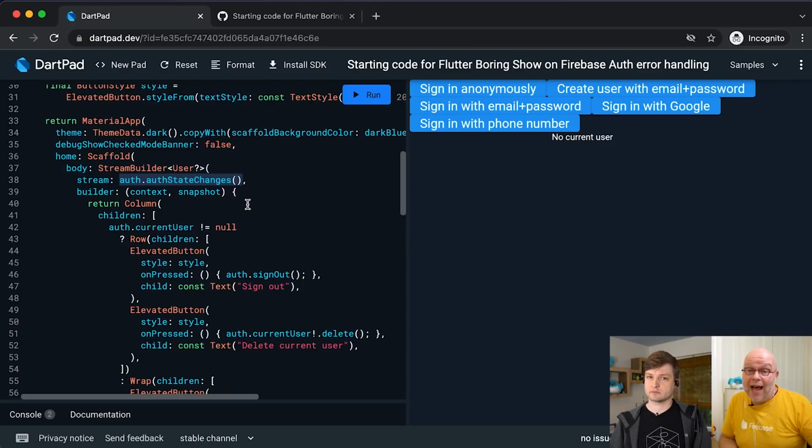And even after the user is signed in to Firebase Authentication, you can disable a user account. And that means that it takes a while, because Firebase uses tokens that are valid for an hour. But while the app is running, the user might be forcefully signed out, in which case auth state changes will fire again, will fire a new event on that stream. And you can respond to that and tell them to sign in again, which of course won't work if you disable their account. So lots of things are going on here.